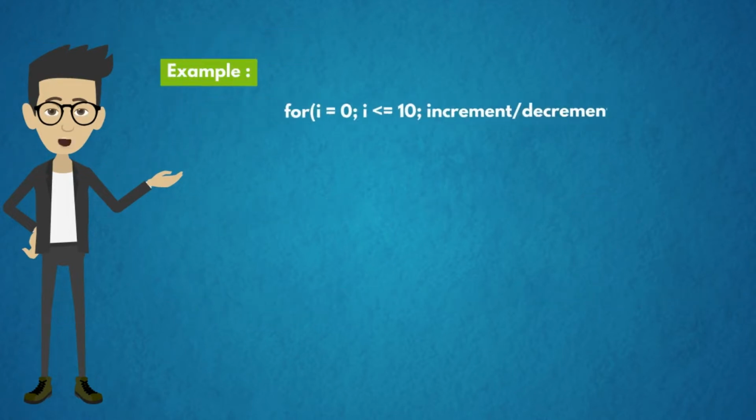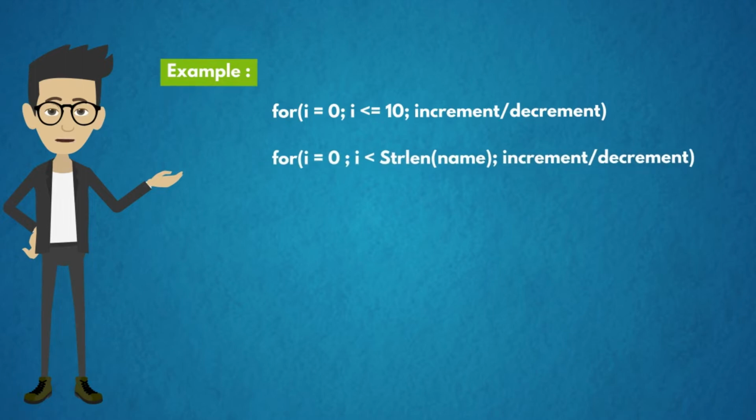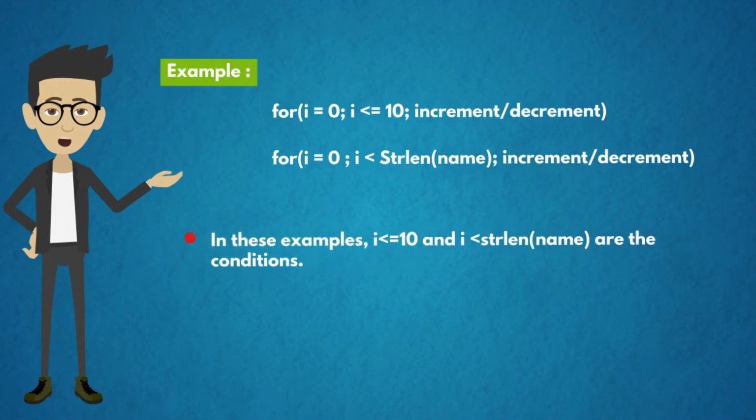Example is, for (i = 0; i < 10; increment or decrement). In the second example, for (i = 0; i < string length; increment or decrement). In these examples, i <= 10 and i < string length are the conditions.